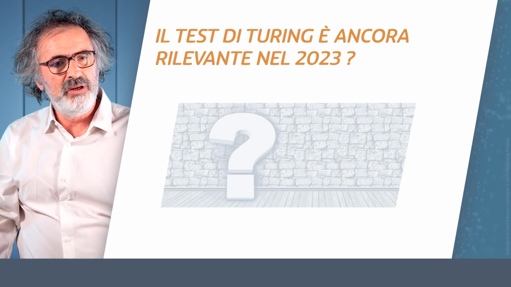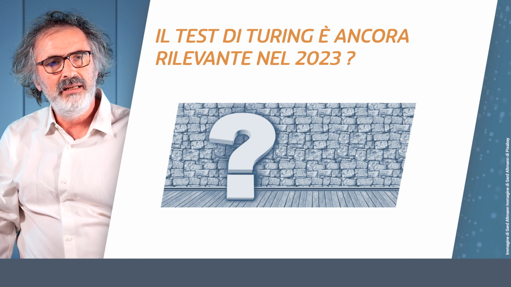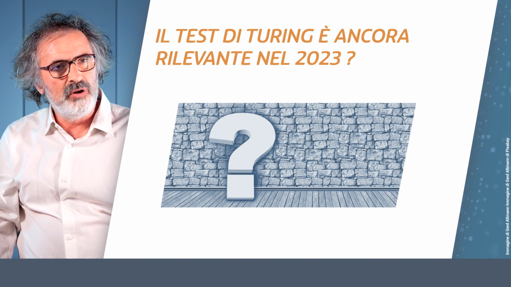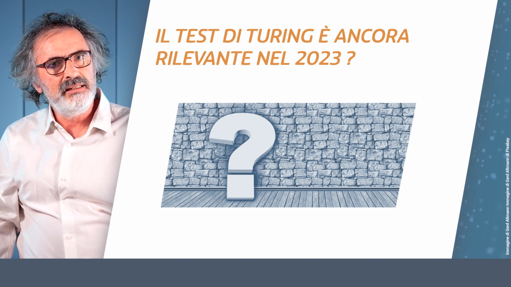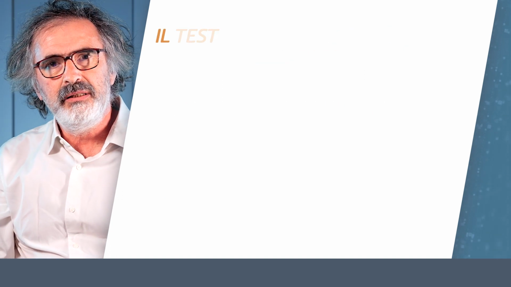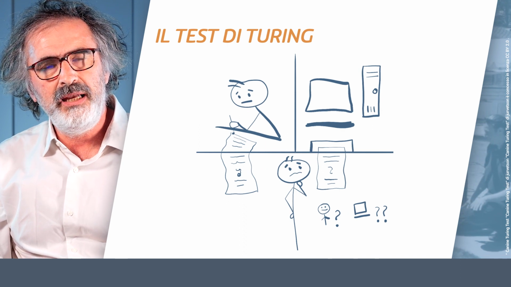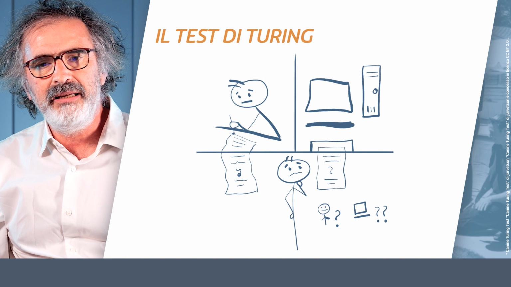Another thing for which Alan Turing is known is what is now called the Turing test. So the question is, what is the Turing test and is it still relevant in 2023? To summarize the Turing test, the idea is that a computer is going to be hidden behind a sheet, a blanket, a wall.